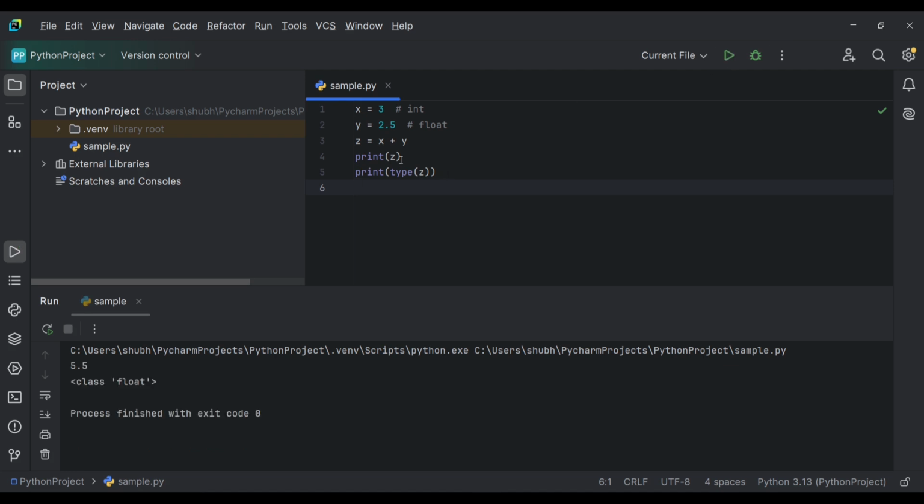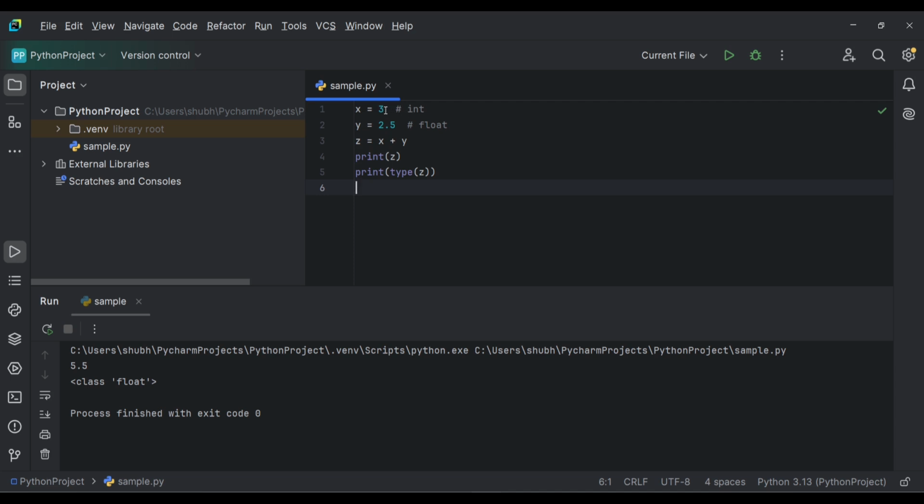Here we can see 3 plus 2.5 is 5.5 and its type is float. So the integer value is automatically converted to a float value, then it is added with this 2.5 as a float value, and the result is also a float value which is 5.5. So Python typecasted this integer value to a float value automatically.